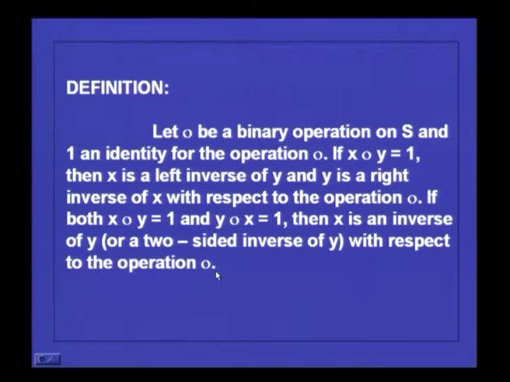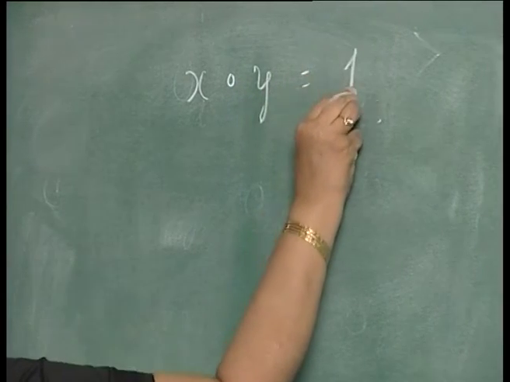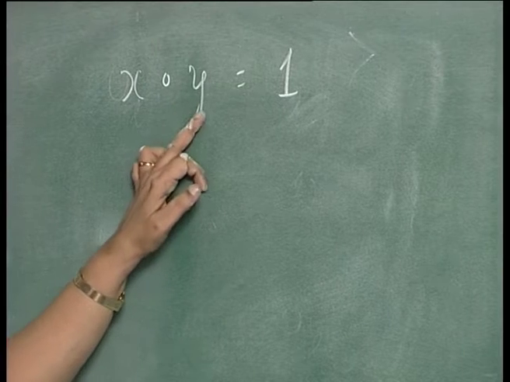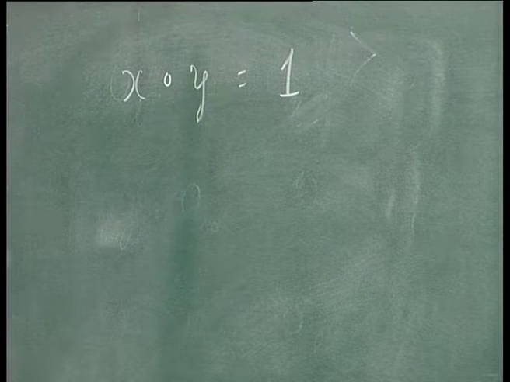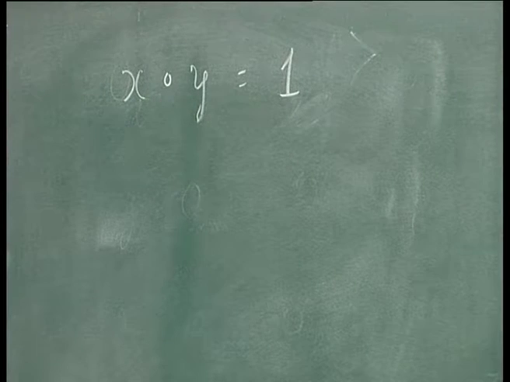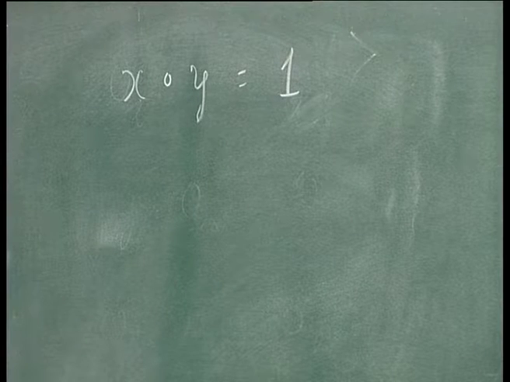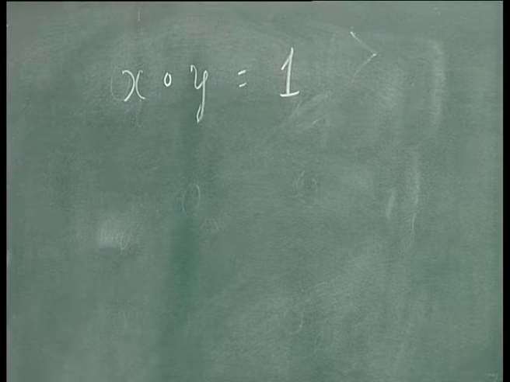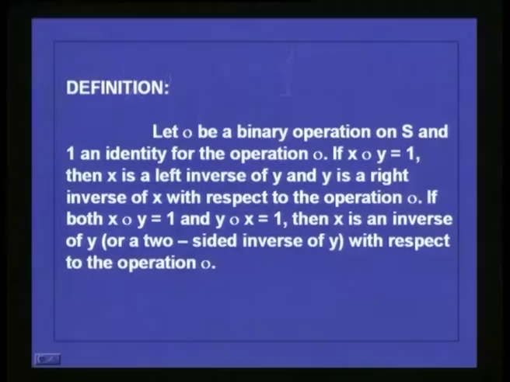So, once you define the identity element, you can talk about the inverse elements. If you have a binary operation dot and x dot y is equal to the identity element, then x is the left inverse of y and y is called the right inverse of x. And if for an element you have both the left inverse and the right inverse, it is a two-sided inverse.